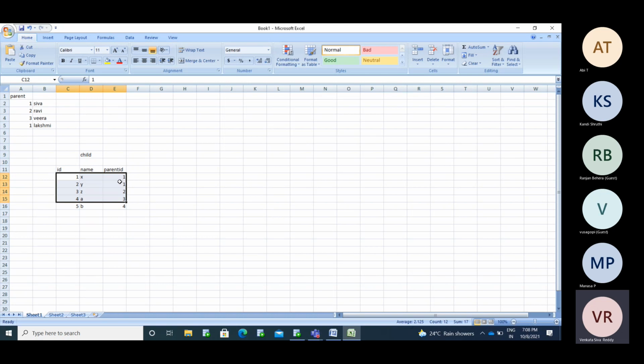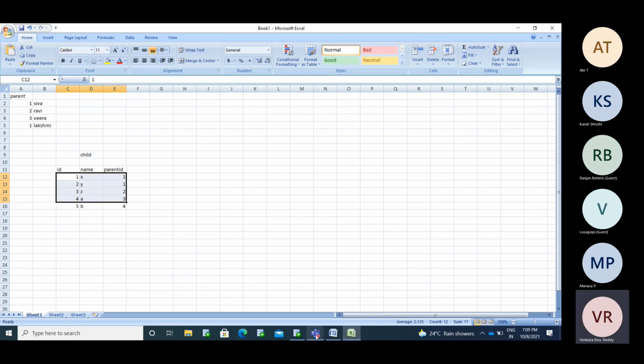Because of that, to avoid the confusion of the child, you can maintain unique data in the parent table using primary key or unique key. You cannot create duplicates in either of the constraints, primary key or unique key, correct? So I can maintain that and build the relation between these two tables.